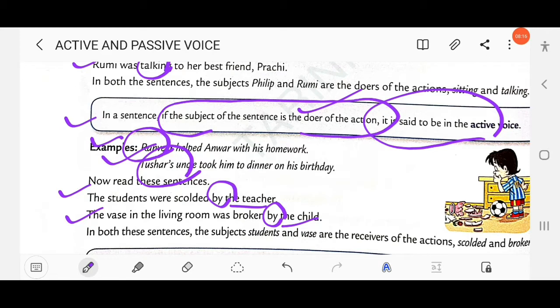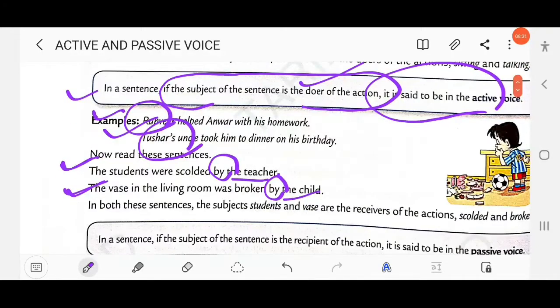Okay, who broke the vase? The child broke the vase. Who scolded the students? The teacher scolded. So here the sentence starts with the object, the students, the vase. Clear? So in both sentences, the subjects, students and vase, are the receivers of the action, scolded and broke. In the first sentences we find they are the performers of the action, but in the second we find they are the receivers of the action.